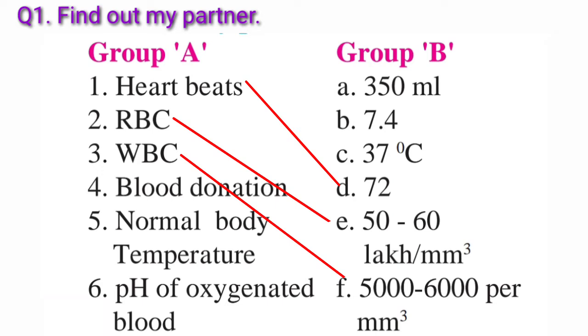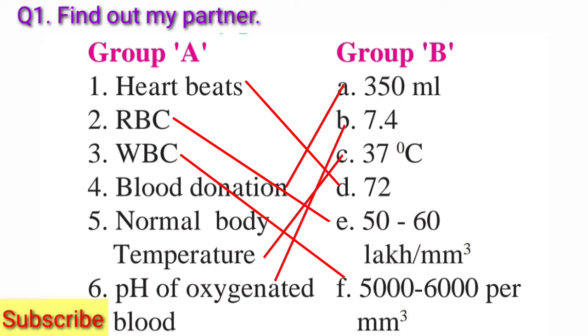Fourth blood donation 350 ml. Fifth normal body temperature 37 degrees Celsius. Sixth pH of oxygenated blood 7.4.